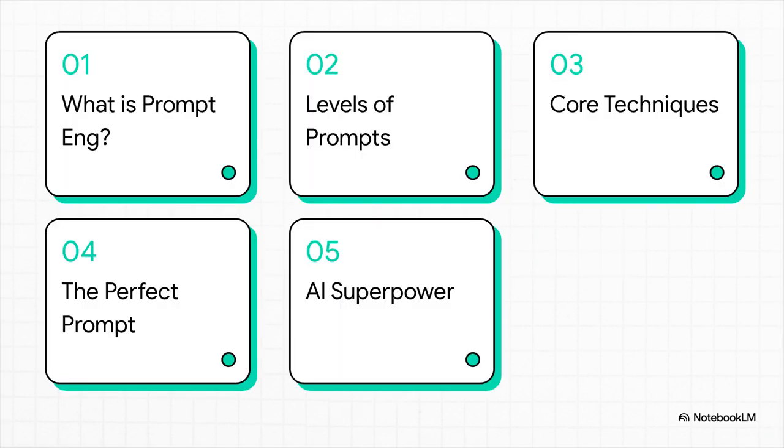Think of it as a ladder to mastering this stuff. We'll start with the basics. What even is prompt engineering? Then we'll look at the 3 different levels of prompts you can use. After that, we'll get practical and fill our toolkit with 4 core techniques. We'll use those to build the perfect prompt with a 6-part framework. And by the end, you'll have what I like to call your new AI superpower.